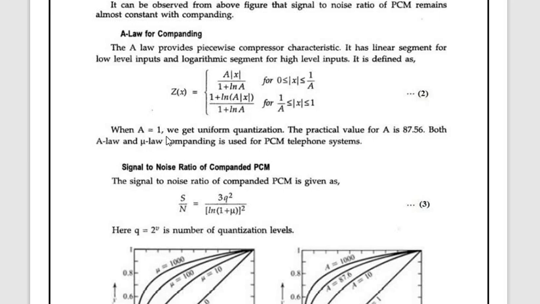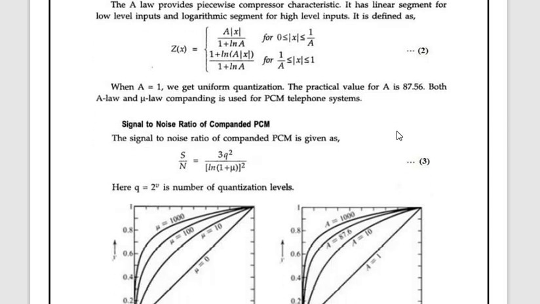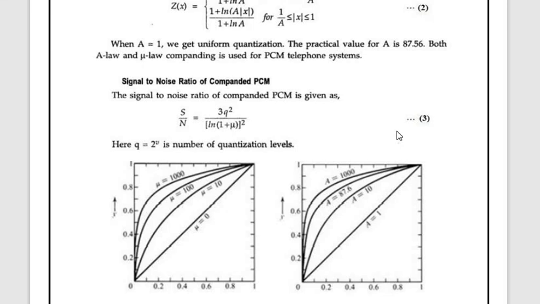When A is equal to 1, we get the uniform quantization. The practical value of A is 87.56. Both A law and mu law compounding are used in PCM telephone systems, and also in space communication systems. If you consider the signal to noise ratio for the compounded PCM, it is given as S by N is equal to 3Q square divided by ln of 1 plus mu, whole square. This is how you get it.